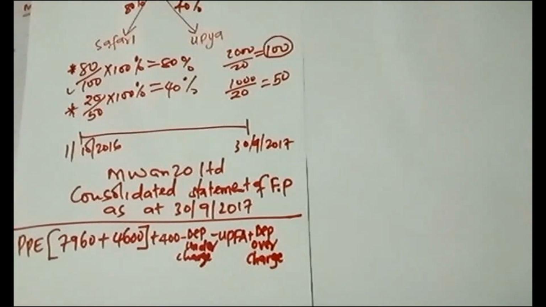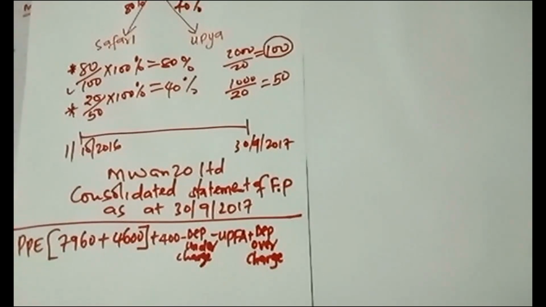And that one will be UPFA multiplied by the depreciation rate. If you are provided with the useful life of the asset, you take the UPFA, the unrealized profit on fixed asset, and divide by the remaining useful life. And those are the adjustments you need to make under the PPE.